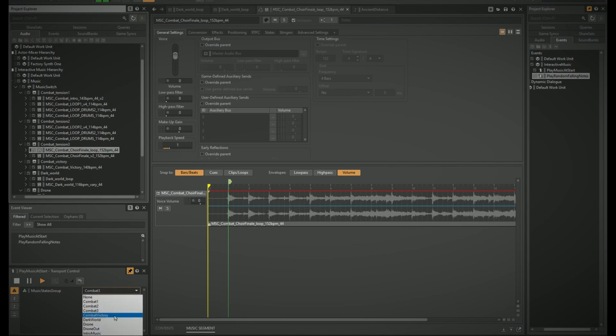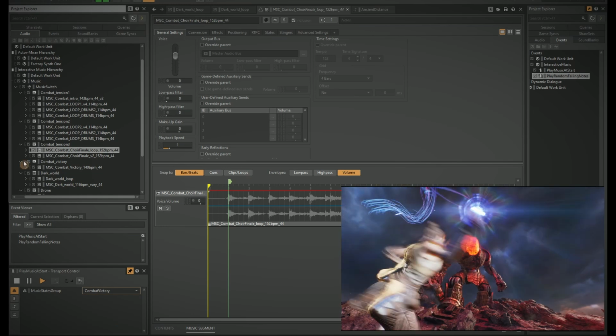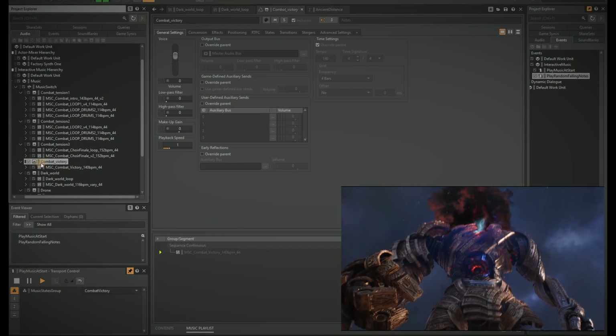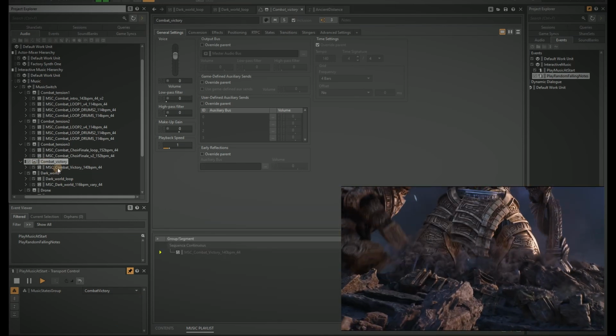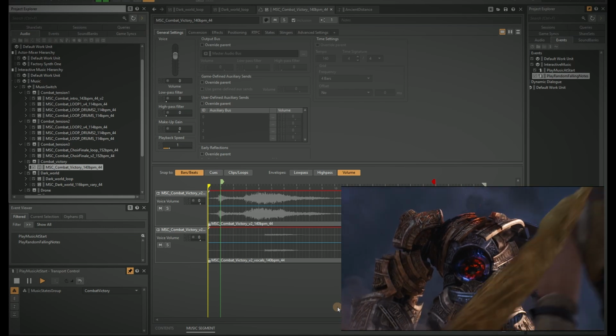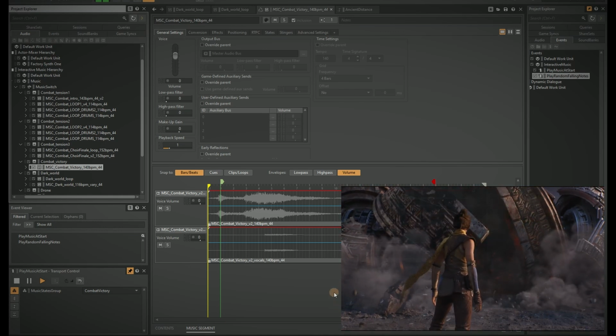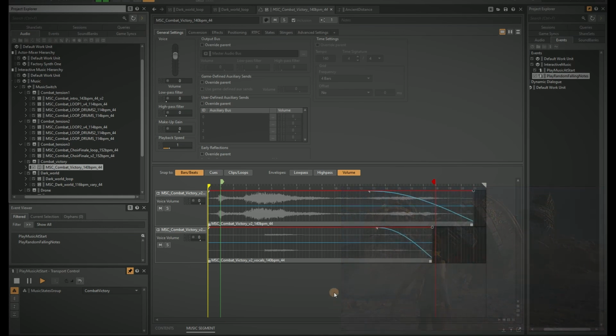Finally, when the enemy is defeated, a victory cue is triggered. We hear our main theme again, but in a more positive version. The defeat cue wasn't needed because we can't die in this game.